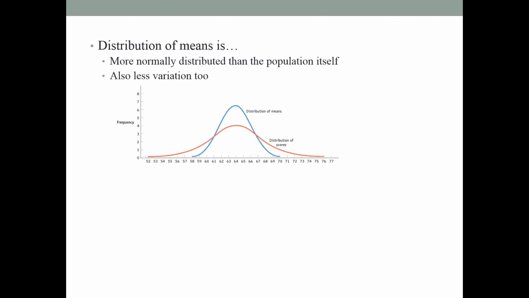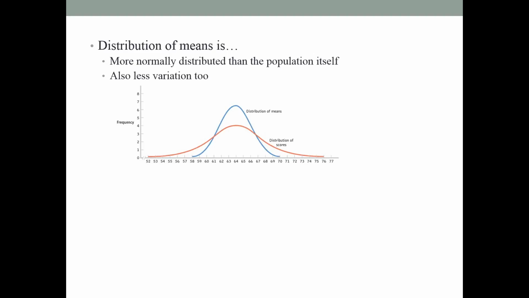Usually we just do it one time. So how do we know the properties of this distribution? Well, there are very smart statisticians. I don't know how they do that, but they figured out a way.